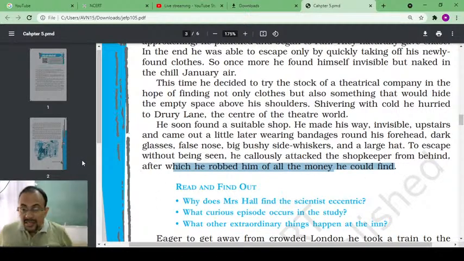So this is what he does actually by being invisible. He causes damage to human beings and property. He does not make good use of scientific discovery, right?